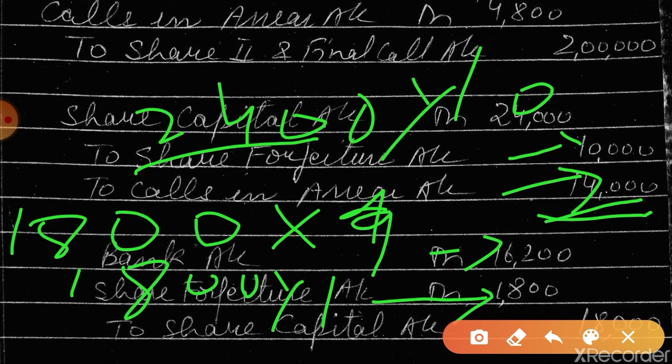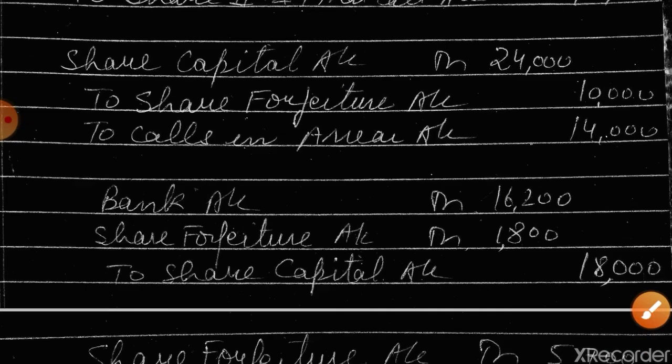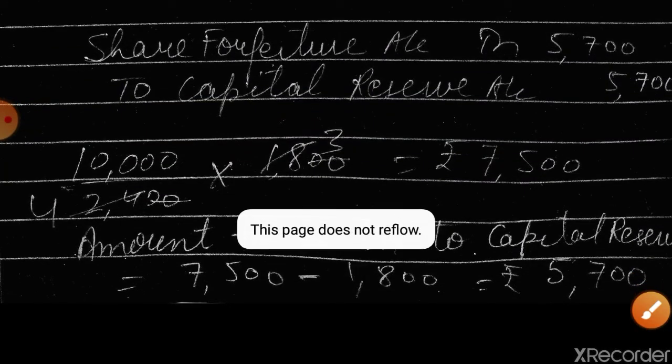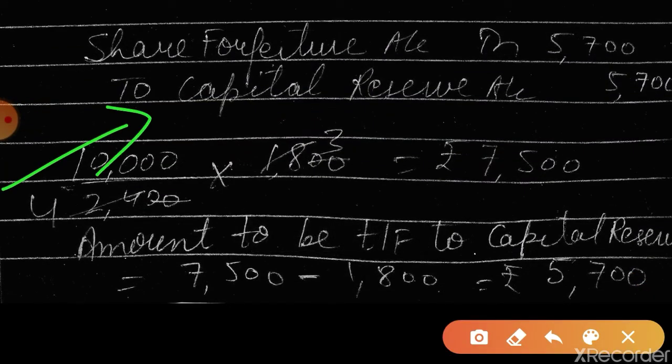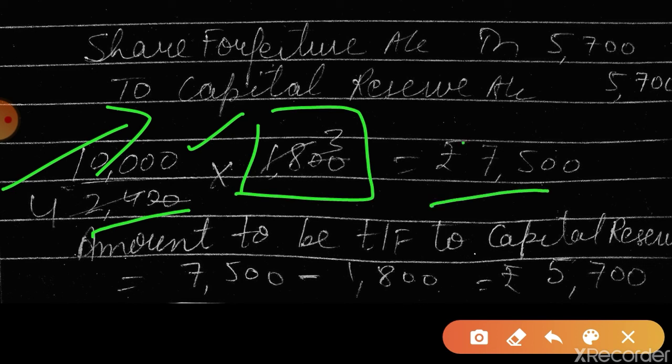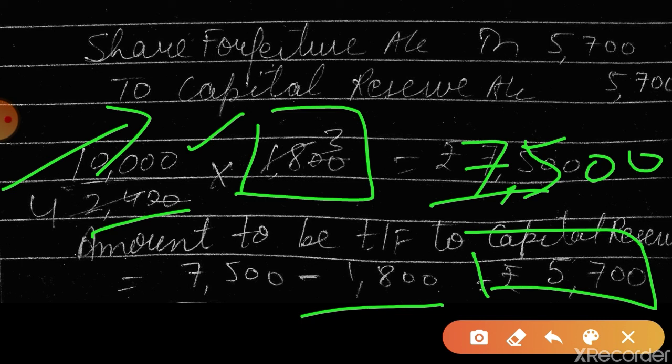This is the reissue of shares, 1,800. Now we have to calculate the amount of capital reserve. See, 10,000 was the amount for 2,400 shares. So what will be the amount for 1,800 shares? 7,500. Isn't this 7,500? And the amount which we have already utilized, 1,800. So this amount will be transferred to capital reserve. This is capital gain.